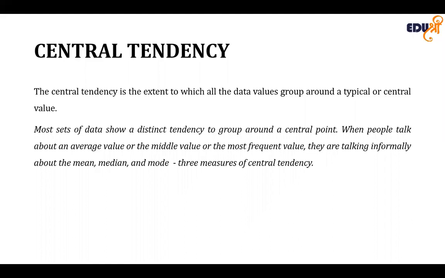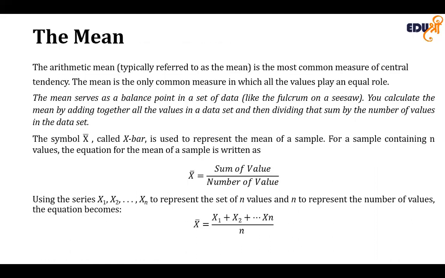When we are talking about central tendency, most sets of data show a distinct tendency to group around a central value. When people talk about the average value, the middle value, or the most frequent value, they are informally talking about the mean, median, and mode. These are the three measures of central tendency.